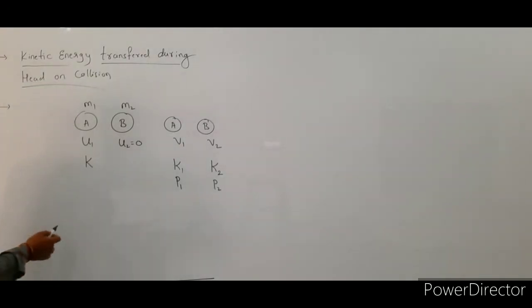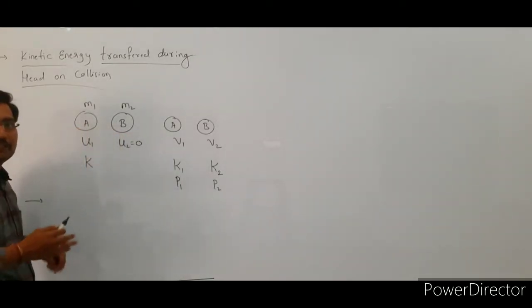Okay, see here, in this case we already know the v1 and v2 values if the second body is initially at rest.